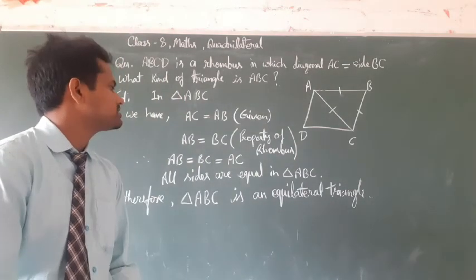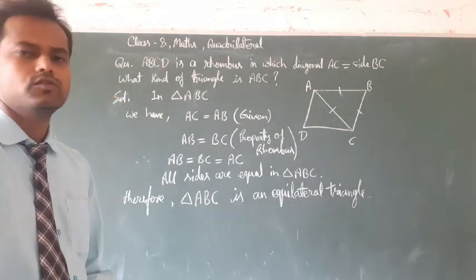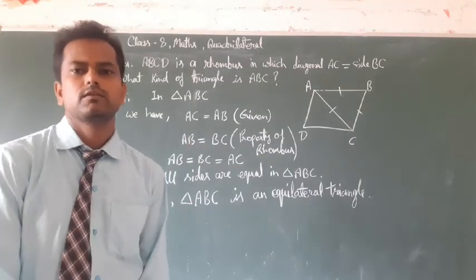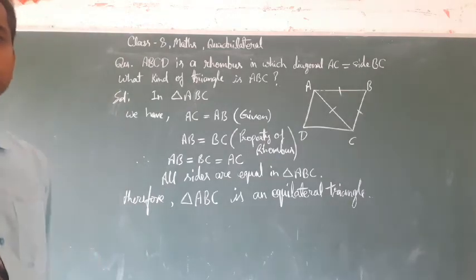So triangle ABC is an equilateral triangle. You have to solve such types of problems in this manner. Got it? So pause the video and note it down.